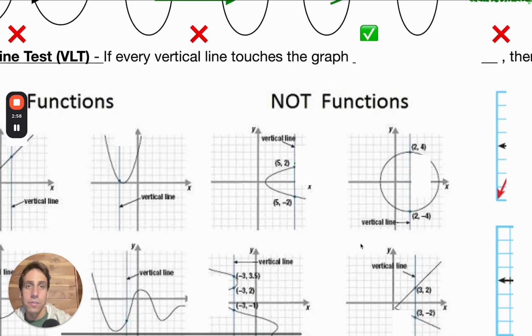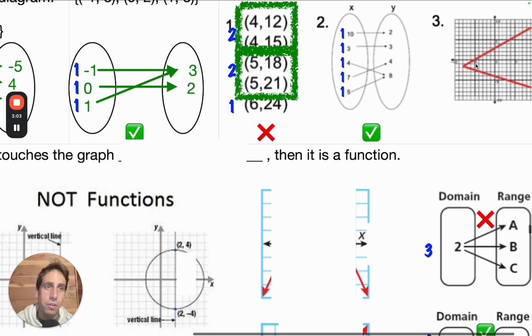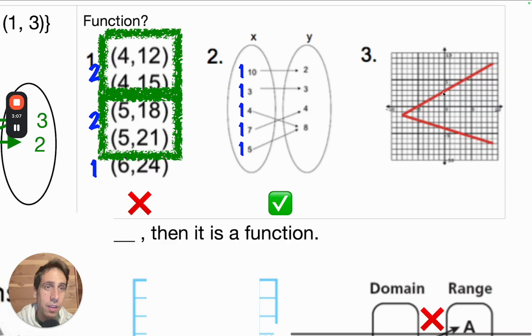All right, let's take a look and see what's going on. Big picture. Over here, this is a new way of showing a relation. Basically, each point that you see on this graph, the x value is in the domain and the output is in the range. So the x value pairs to the y value. Let's take a look at this here.